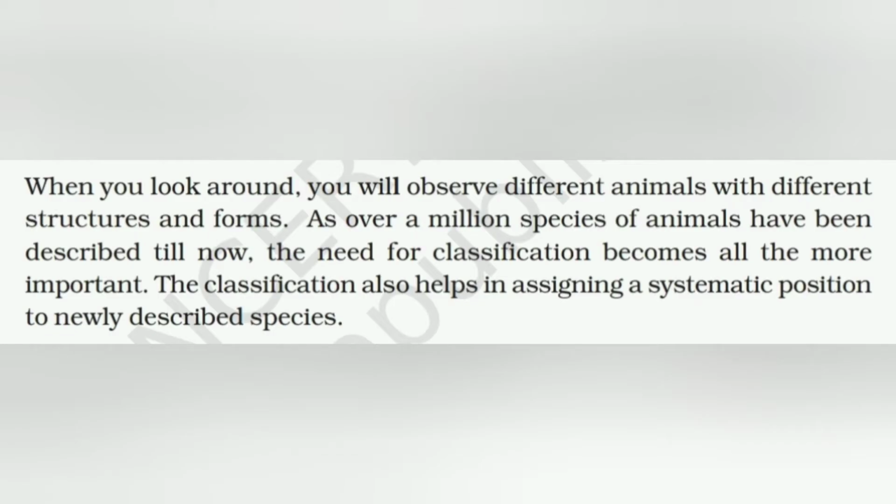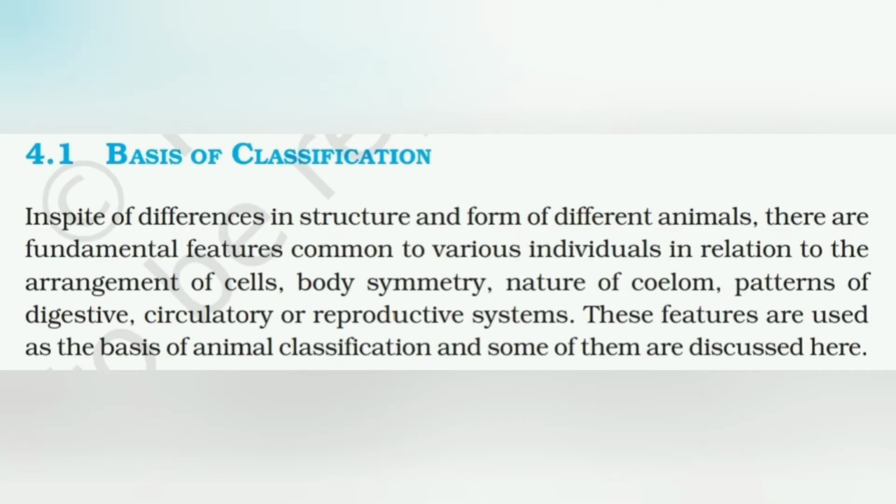So, a basis of classification is always a must. For that, let us study the several terms. When we look around, we observe different animals with different structures and forms. As over 1 million species of animals have been described till now, the need for classification becomes all the more important. The classification also helps in assigning a systematic position to newly described species. Whenever a new species is discovered, it should get a place in some class. For that purpose, we should have a basis of classification.